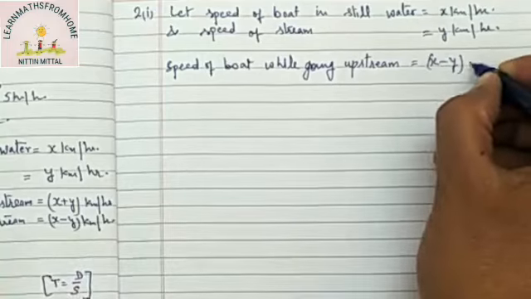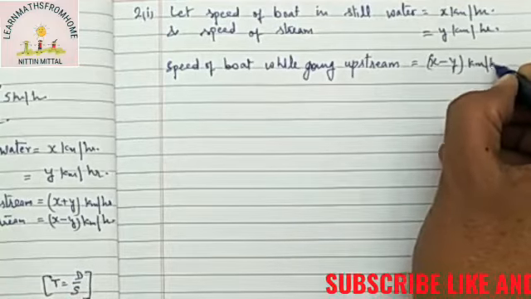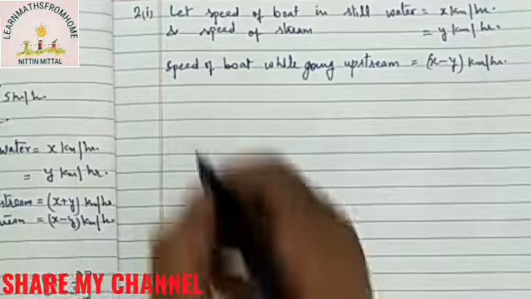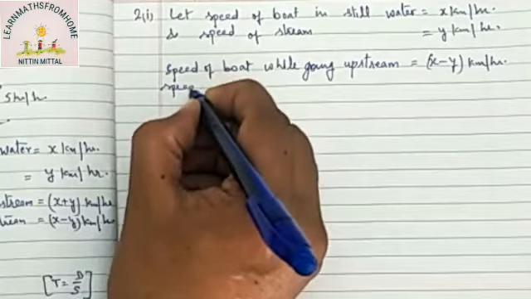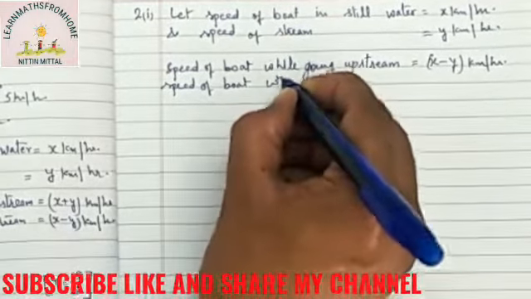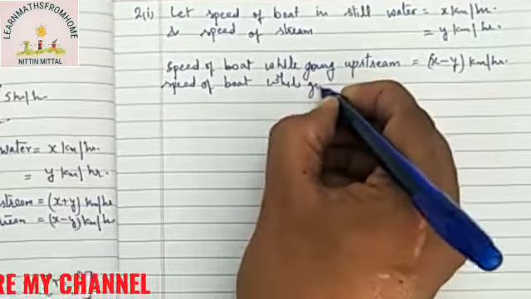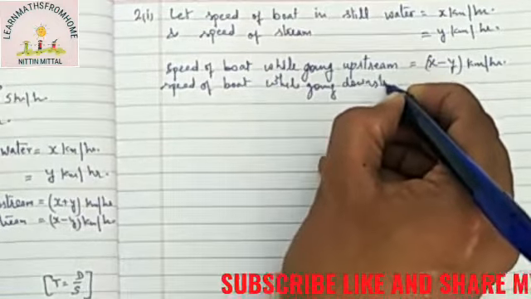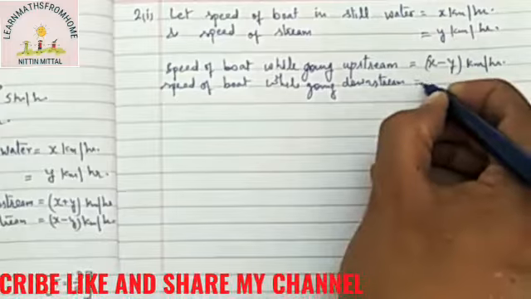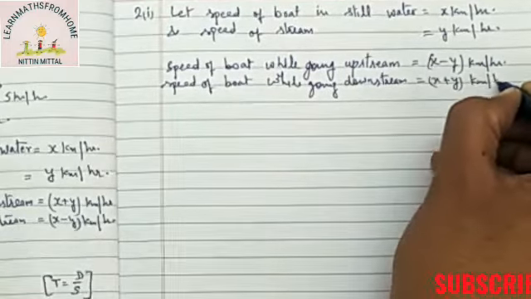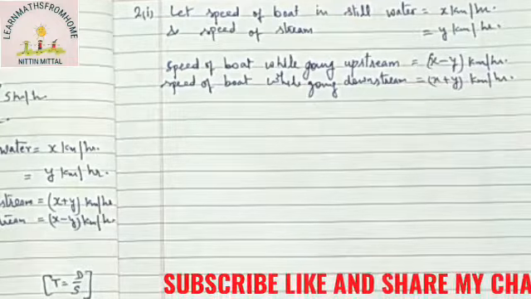Once again, let me remind you, remember that you have to write speed of boat first. Speed of boat while going downstream is x plus y km per hour. So these 4 lines will remain the same.